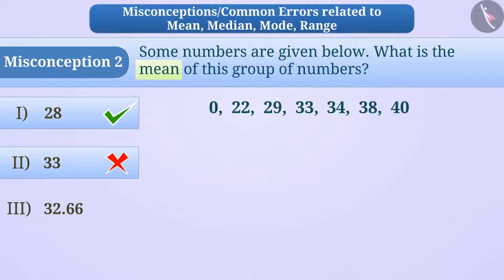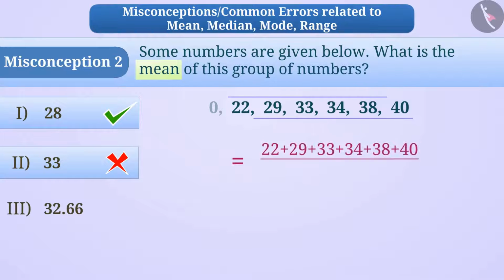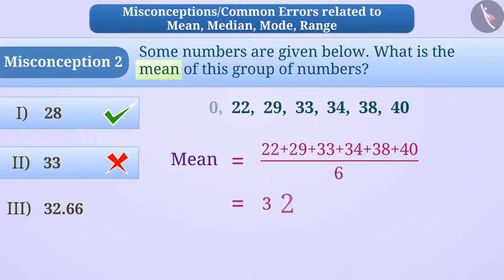While calculating mean, some children ignore observation 0. Like here, they think that they only have to get the mean of these 6 observations and they ignore 0. So they divide the sum of these 6 observations by 6, which gives them the mean 32.66, which will be a wrong answer. Hence, option 3 will be the wrong answer.